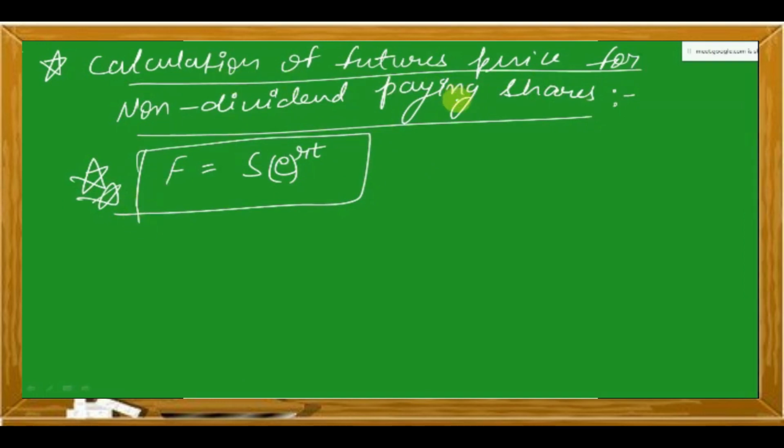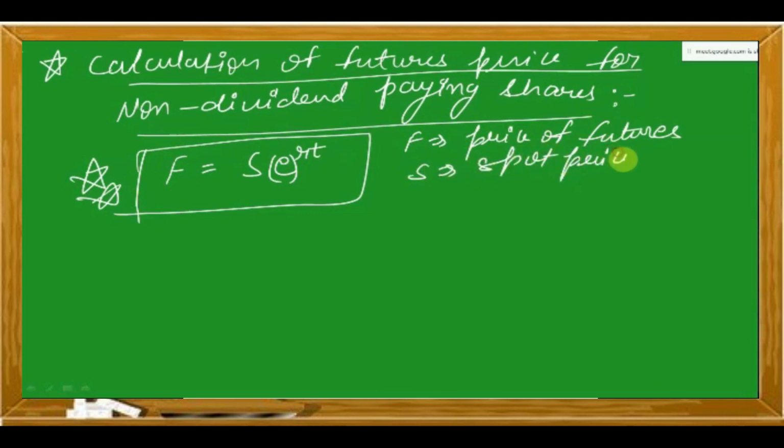In case no dividend is being declared by the company during the tenure of the contract, during the time to maturity of the contract, then in that case the price of futures, where F is the price of futures, S is the spot price of underlying share, and now what is e?